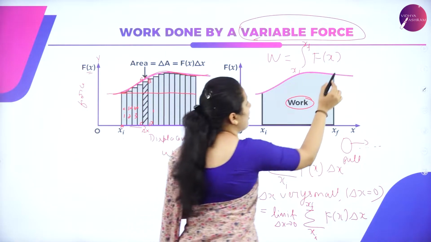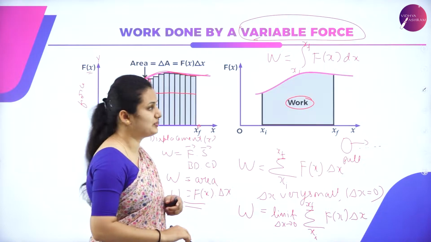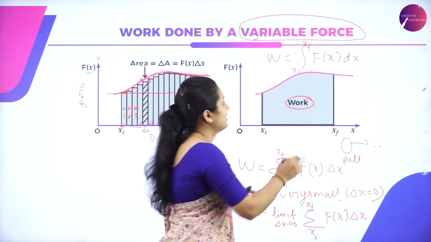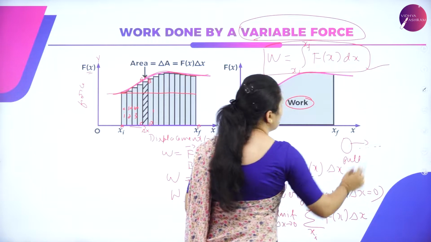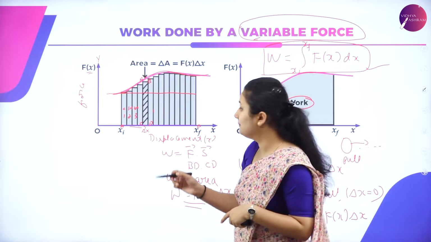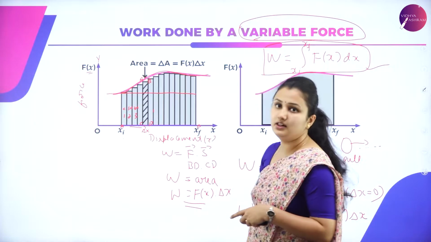Delta x can also be written as dx, nothing but the change in displacement, or ds. So this is the work done to displace the object from initial position to final position.